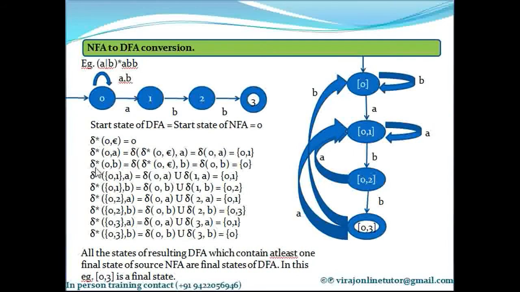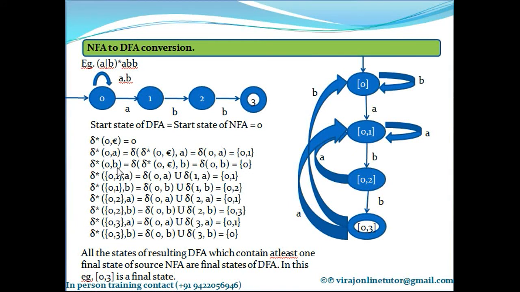Next I have to compute delta asterisk of 0 on B. For each state that I get here, I have to compute it on all the input symbols. Initially I got a 0, so I compute delta asterisk of 0 on A and 0 on B.